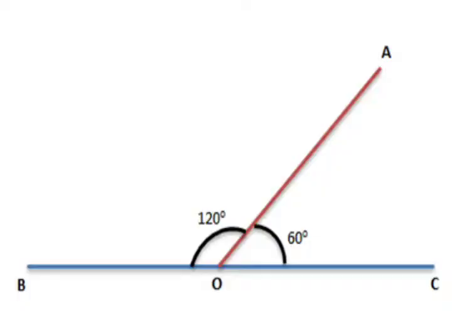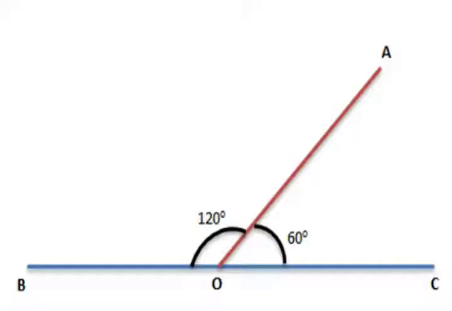Now, supplementary angles. Two angles are said to be supplementary if their sum is 180 degrees. From the figure, it is very clear that BOC is a straight line. Therefore, the sum of angle AOC and BOC is 180 degrees. That is 120 plus 60 degrees equals 180 degrees. Thus, angles AOC and BOC are supplementary angles.